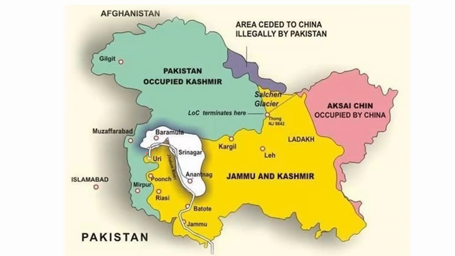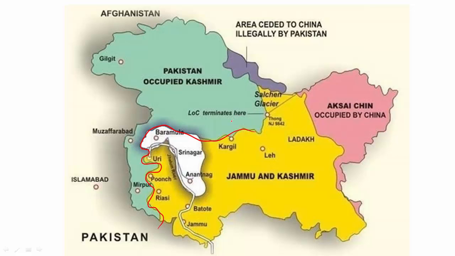Now please look at this map here. The attack happened from Uri, Baramulla towards Srinagar, and they also attacked here from this area, which they called Azad Kashmir. So this was Azad Kashmir. Capital was Muzaffarabad here, and this was the western part of the kingdom. The line where ceasefire happened was this one. It was called the ceasefire line. The troops stopped here. The ceasefire was mainly because winter had set in.